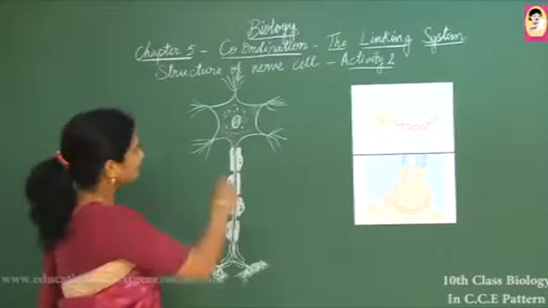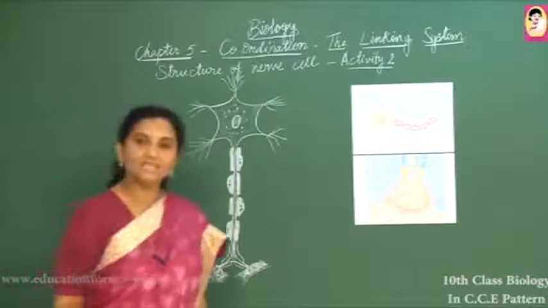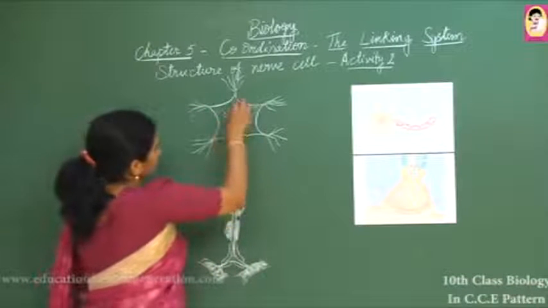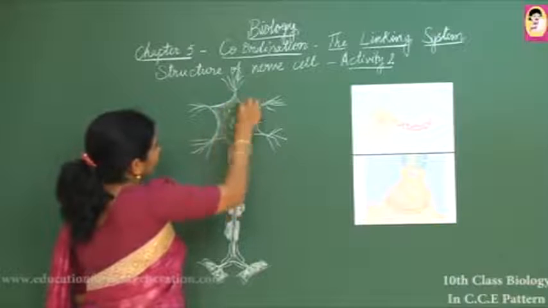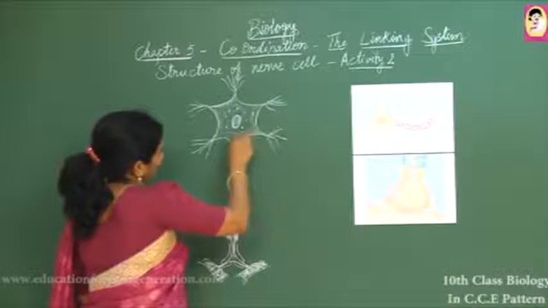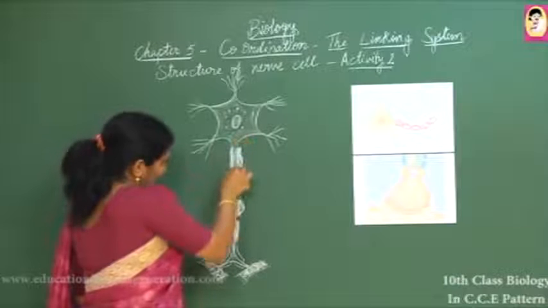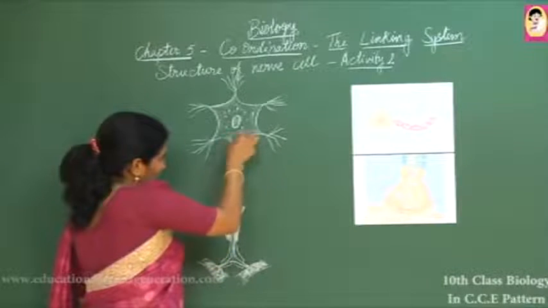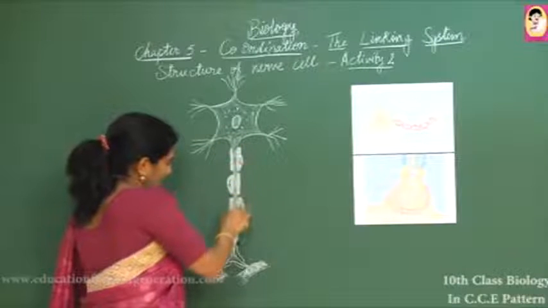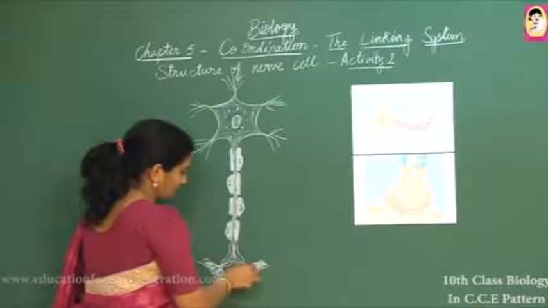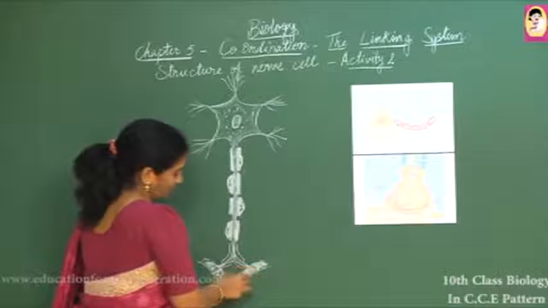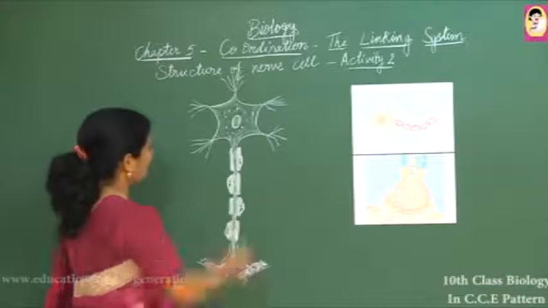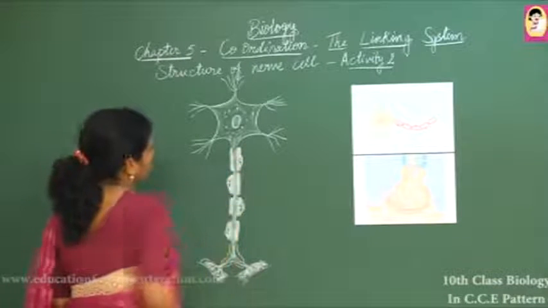Let us see the structure of a nerve cell. A nerve cell is also called a neuron, and each nerve cell contains long structures. One part of the neuron cell extends long and connects itself to muscles or other cells, other organs or other neurons. This we call an axon.